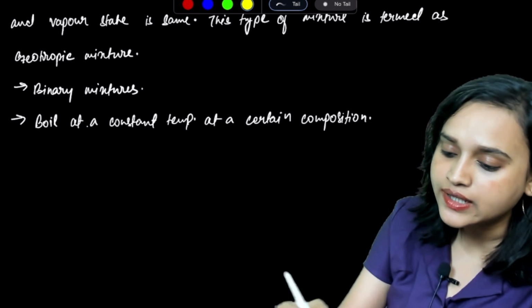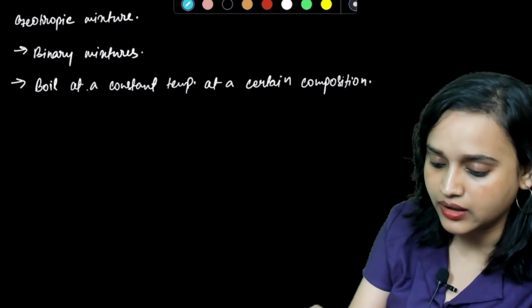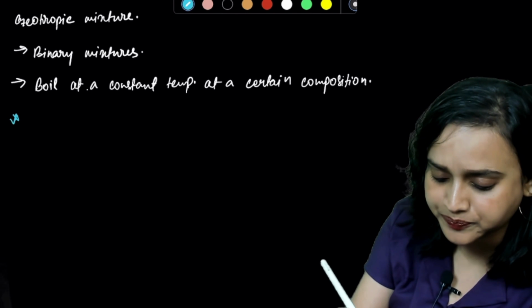All right. Now let me write something here as well.